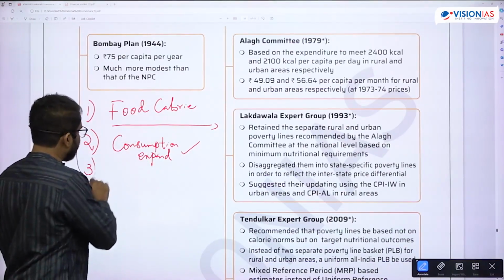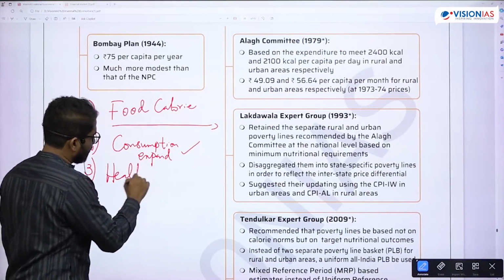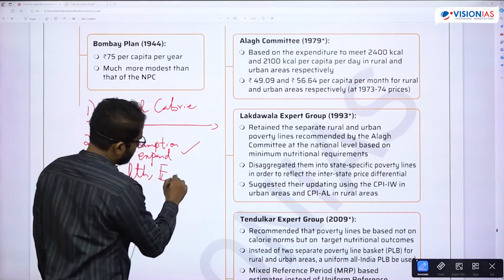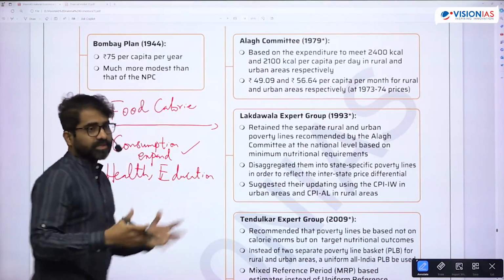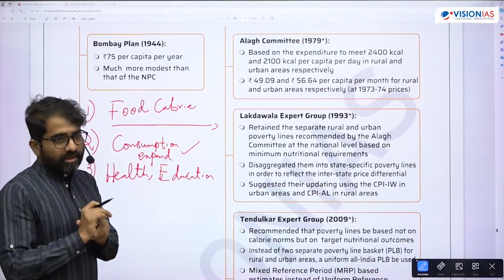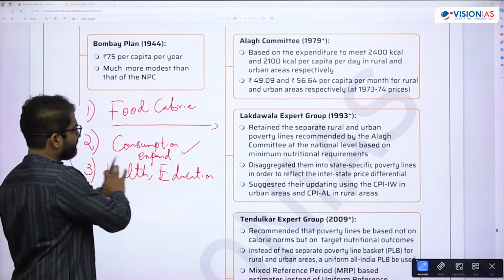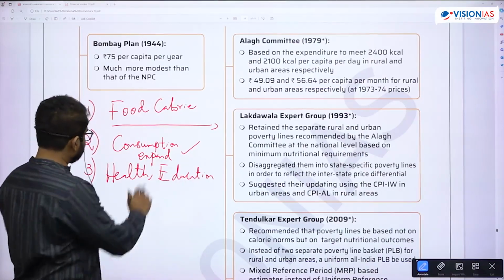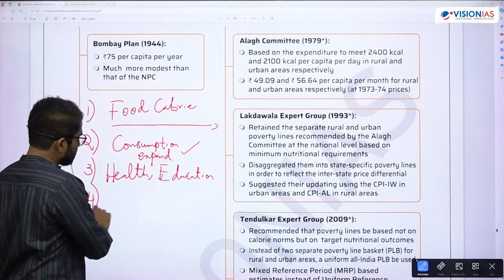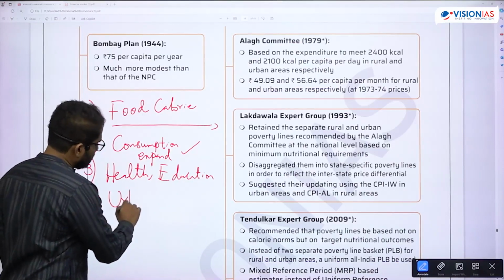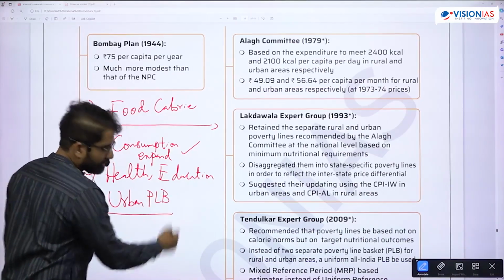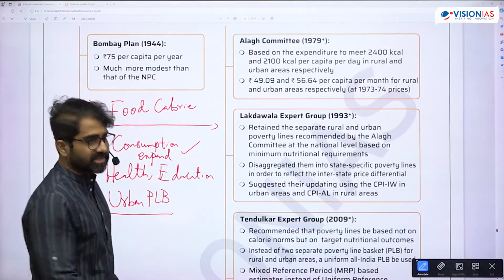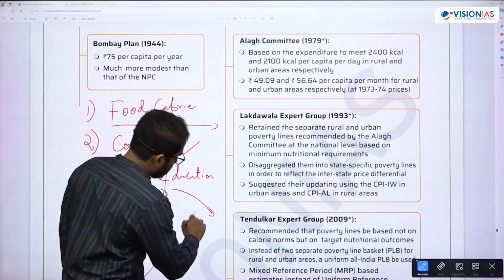Then he also says health and education should be given adequate importance in the basket. You can't leave it to the state. One more important suggestion is that he says take the same urban poverty line basket and use it for the rural.